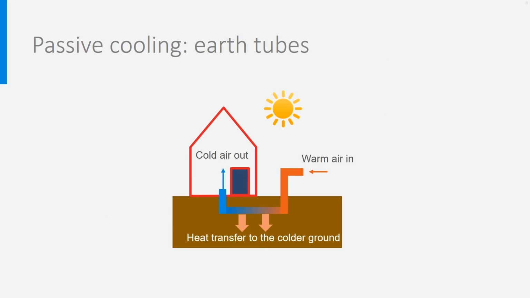Let's look now at the potential of the ground. In general, the shallow ground is colder than outdoor air during the hot season. There are therefore passive systems making use of this by circulating the outdoor ventilation air through pipes in the ground, so-called earth tubes. The air is then cooled by the ground. Similar systems are used by having the air circulating in a cool basement, for instance.